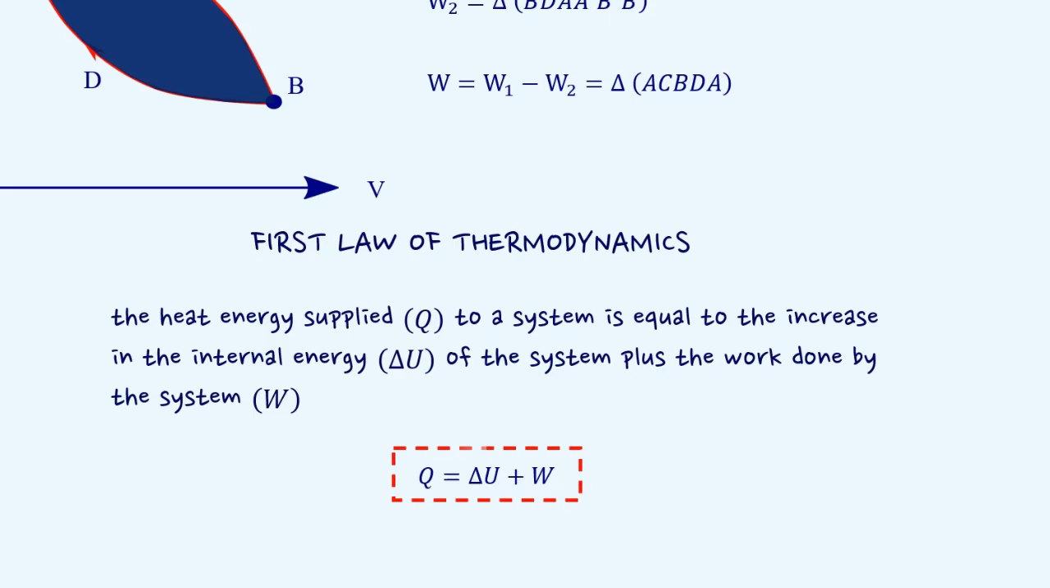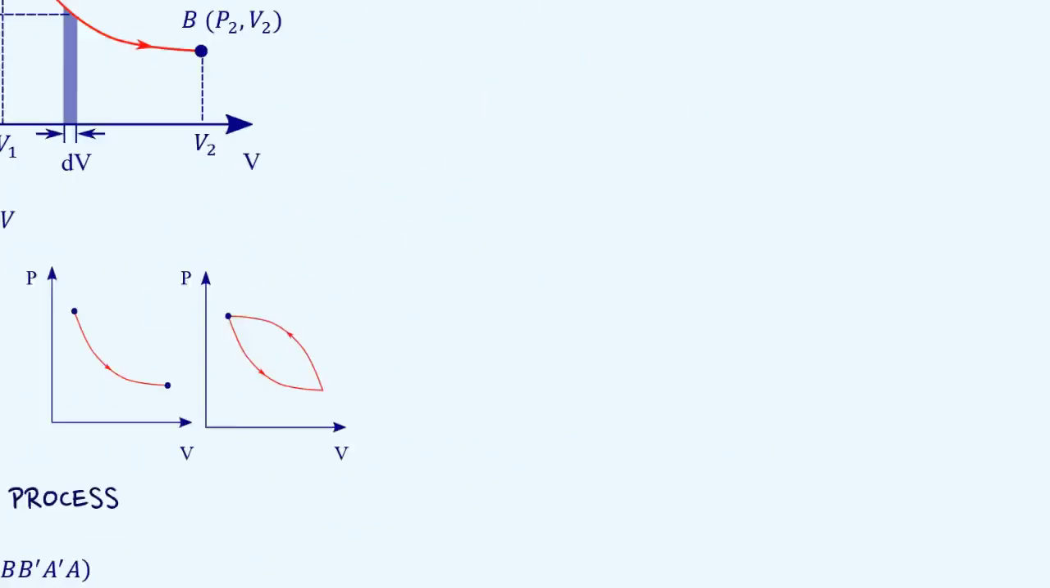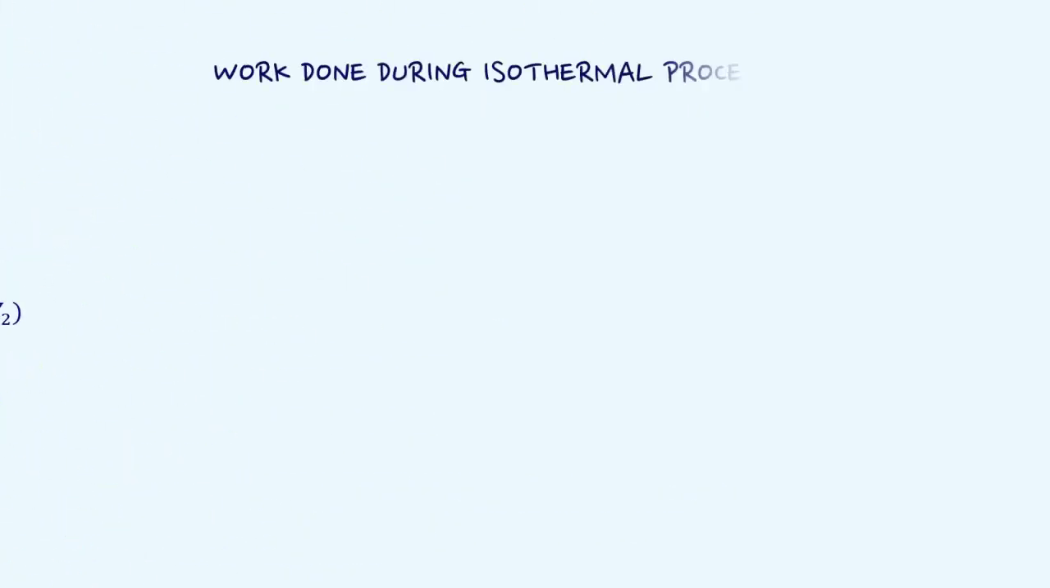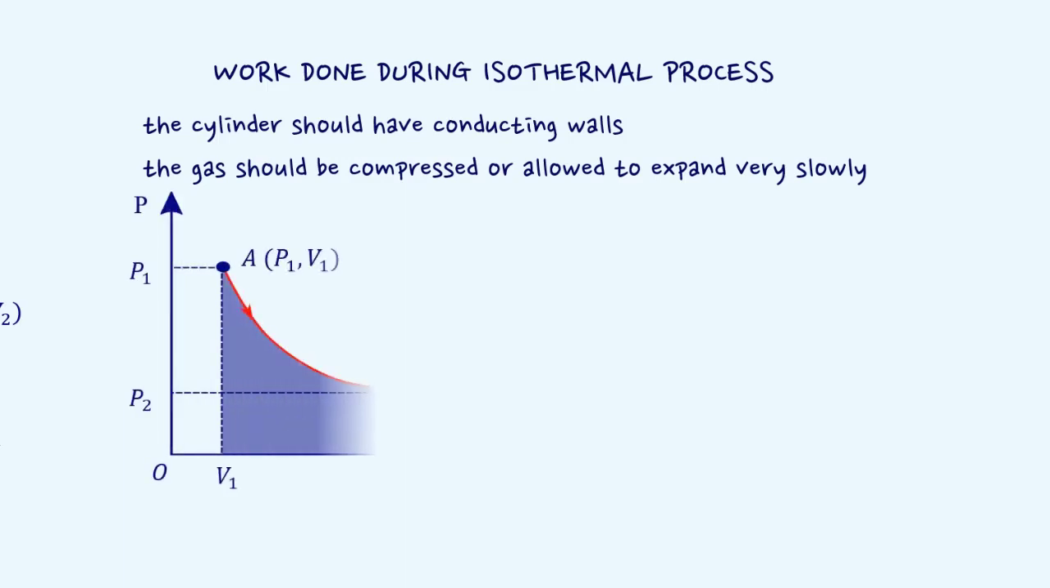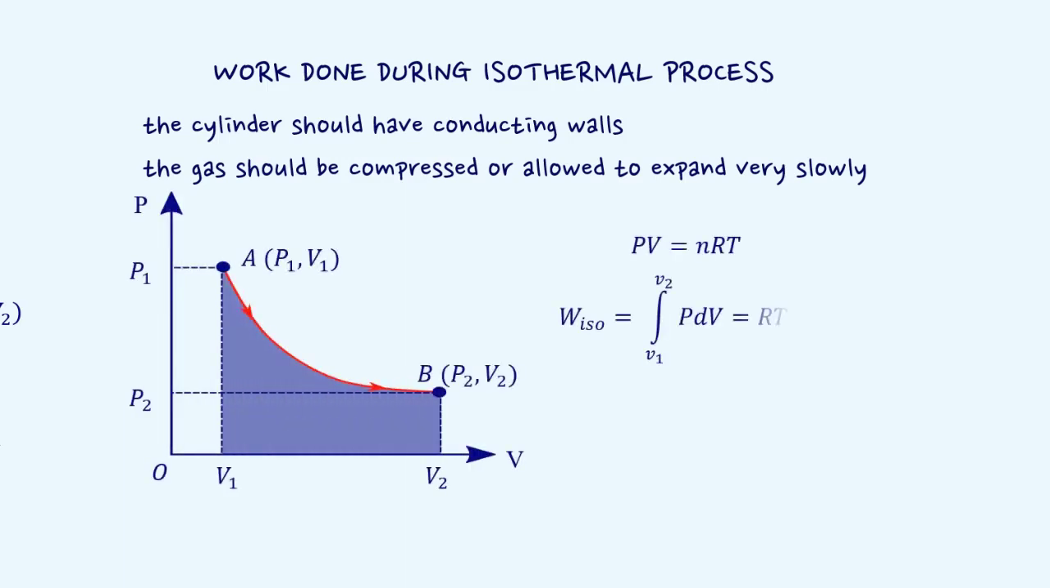Now let's evaluate the work done during an isothermal process. For an isothermal process to take place, the cylinder should have conducting walls. The gas should be compressed or allowed to expand slowly. The expression for work done in an isothermal process is W iso equals nRT ln V2 by V1.